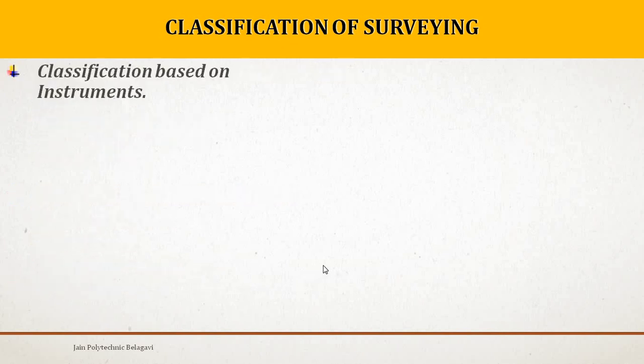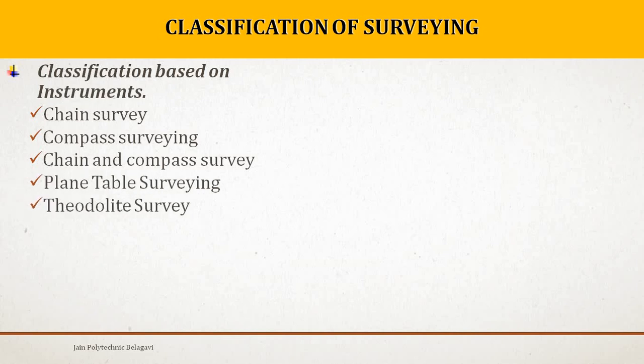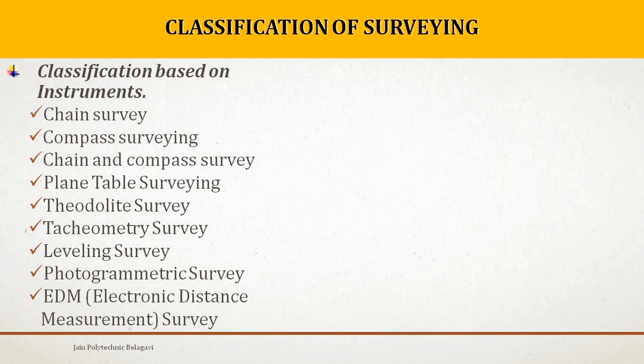Then there is a third classification based on instruments, the instruments which are used for surveying. Chain surveying is the first one, second is compass survey, third one is chain and compass, the combination of two, plane table surveying, then we have theodolite survey, tachometry leveling survey, photogrammetric survey, then EDM, that is electronic distance measuring survey.